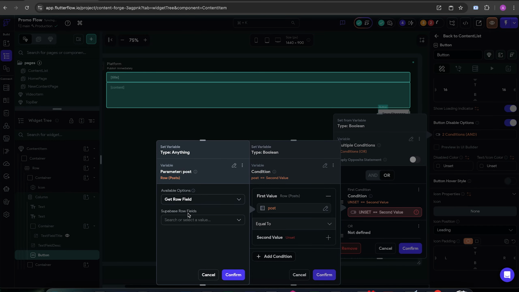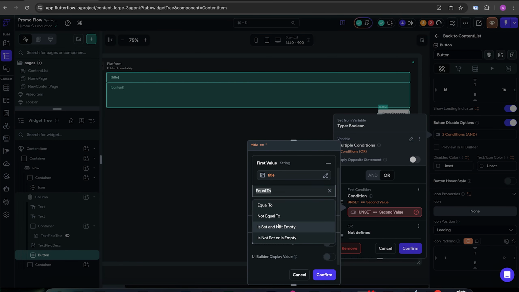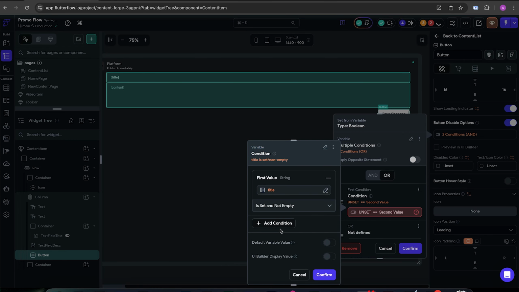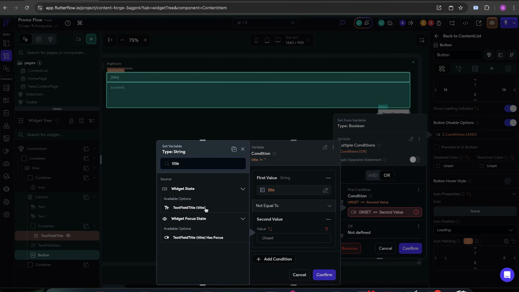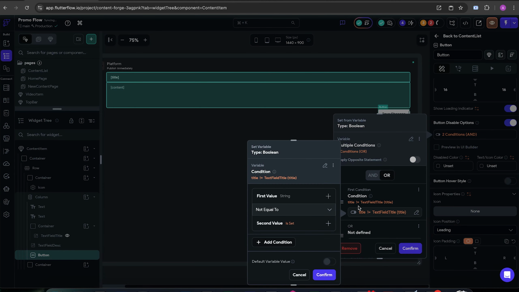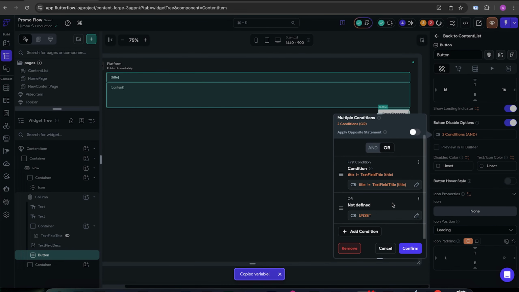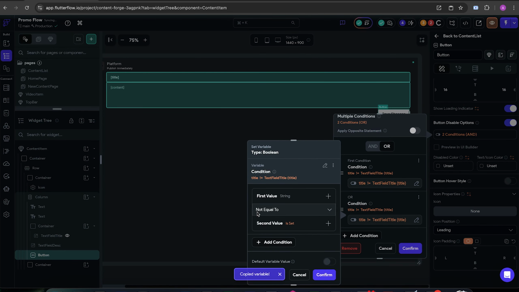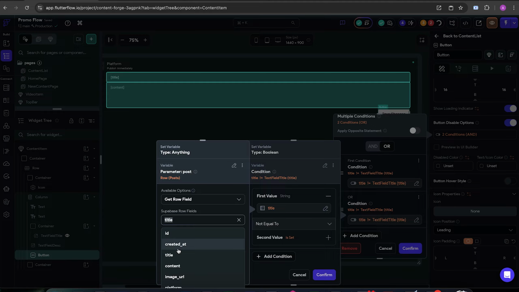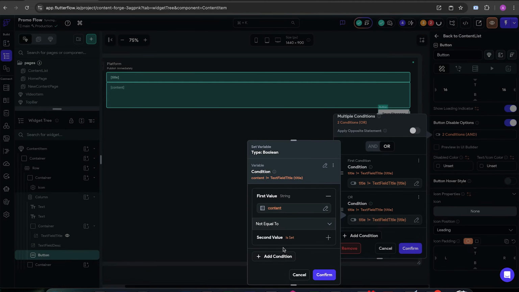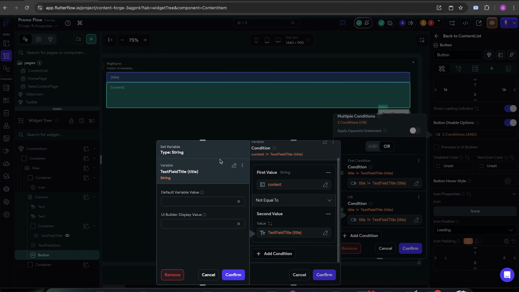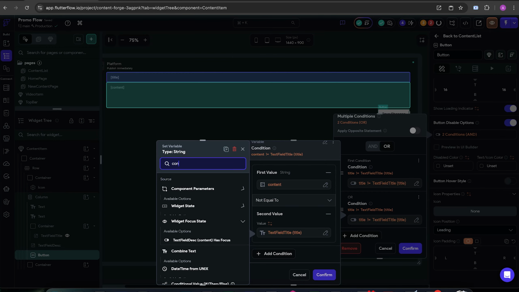Post dot title is not equal to the text over here. I'm just gonna copy it because I'm super lazy. And then instead of title, it's content. And here we also put content.